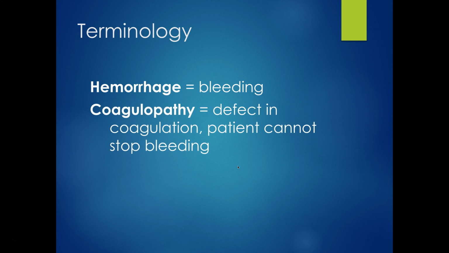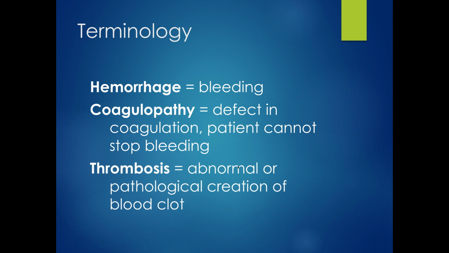Coagulopathy is a defect in coagulation, which means that our patient is unable to stop bleeding, and there can be lots of different reasons why a patient might have a coagulopathy, and we'll talk about that in a separate bleeding disorders video. So stay tuned. And then the last thing we should talk about when it comes to terminology having to do with coagulation and blood clotting is thrombosis. Thrombosis is the formation of an abnormal clot, or a formation of a clot in an abnormal time or an abnormal place.